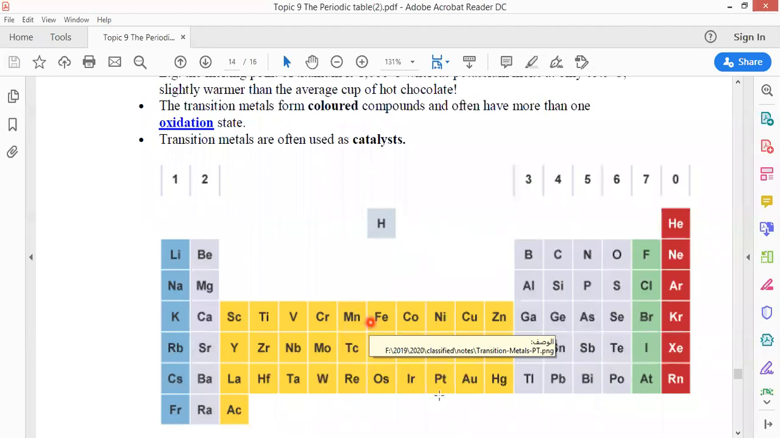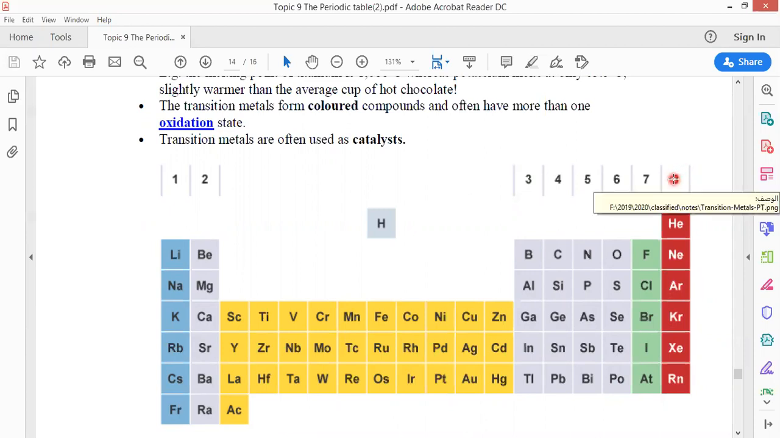Transition elements are a block in the middle of the periodic table. Noble gases are in the right column of the periodic table. You can say group 0 or group 8. These elements are unreactive because there are 8 electrons in the outermost shell of these elements.